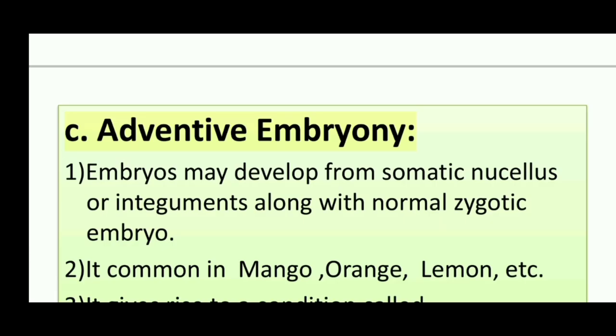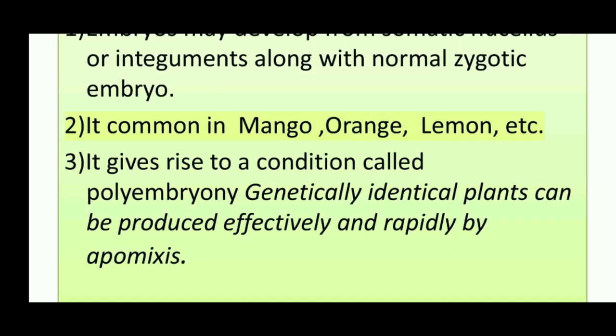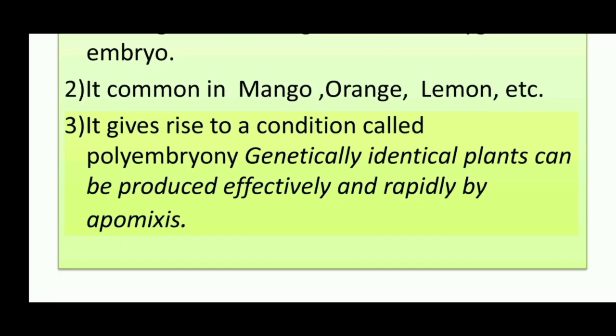C. Adventive embryony. 1. Embryos may develop from somatic nucellar or integument cells along with the normal zygotic embryo. 2. It is common in mango, orange, lemon, etc. 3. It gives rise to a condition called polyembryony. Genetically identical plants can be produced effectively and rapidly by apomixis.